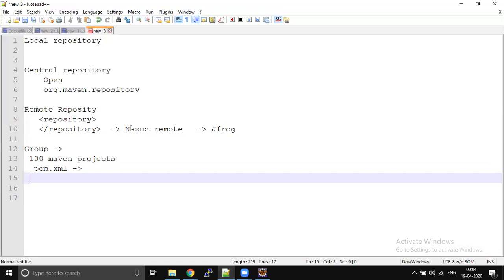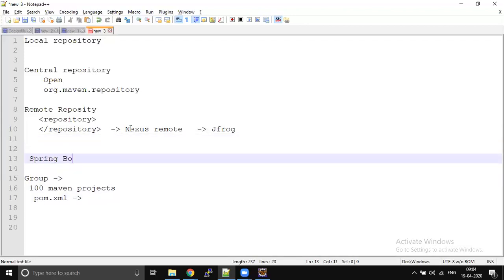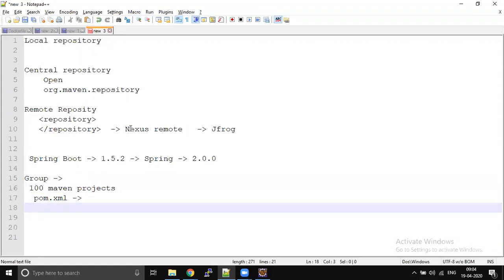You feel comfortable. But there is something else: today you are using a certain Spring Boot version, and tomorrow you want to upgrade it. Okay, so this is not the correct example.